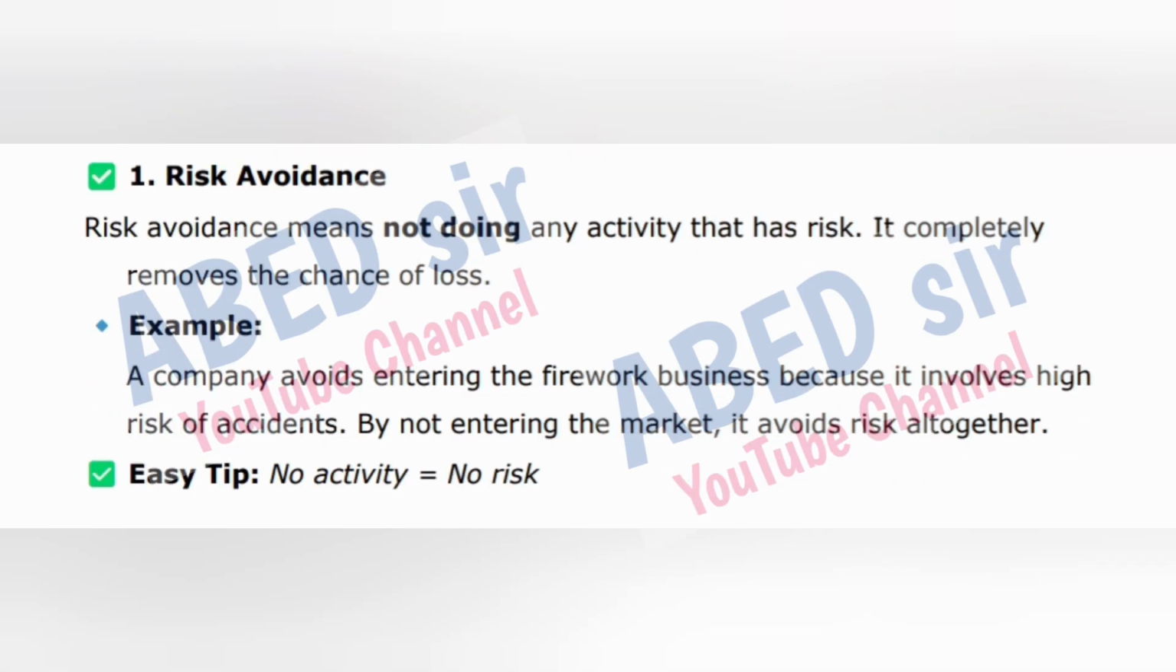1. Risk avoidance. Risk avoidance means not doing any activity that has risk. It completely removes the chance of loss. Example: a company avoids entering the firework business because it involves high risk of accidents. By not entering the market, it avoids risk altogether. Easy tip: no activity is equal to no risk.